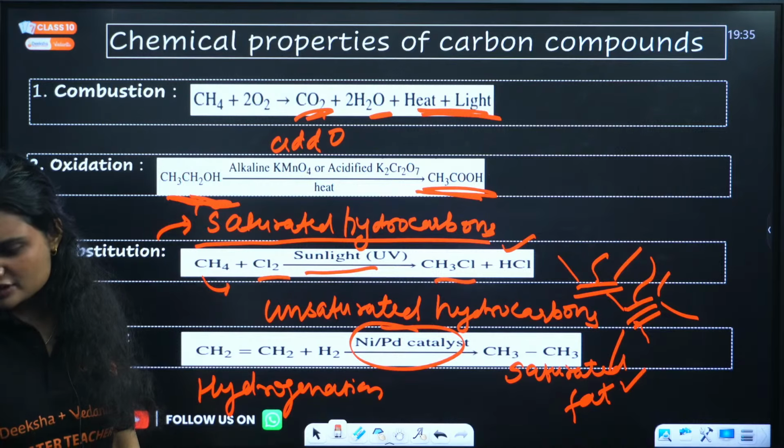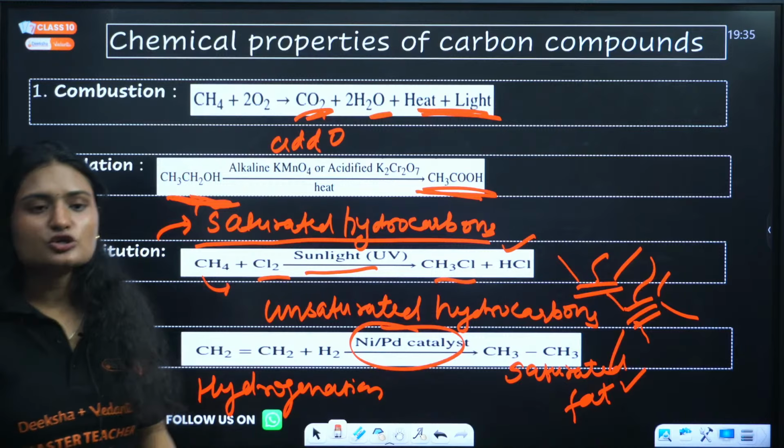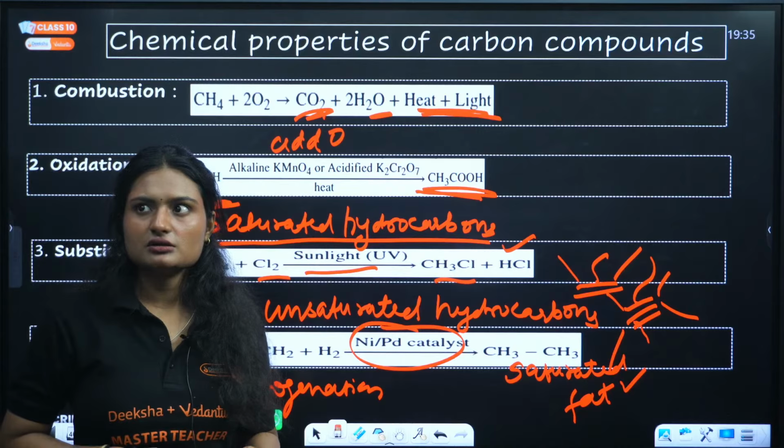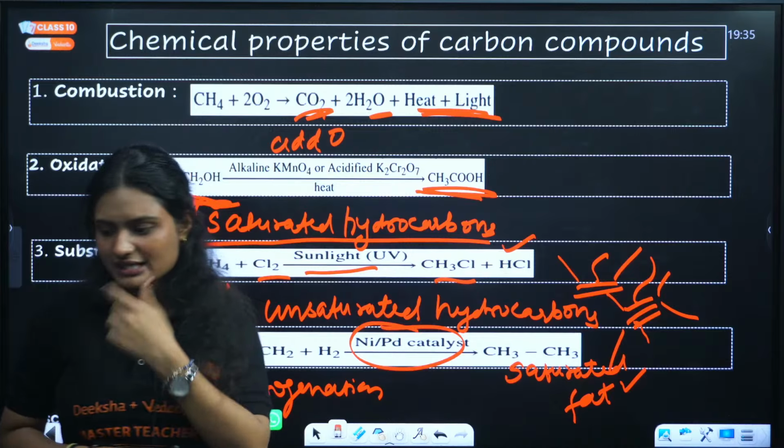What examples are we supposed to know for these properties? Yeah, it is also given in the reaction in that video.